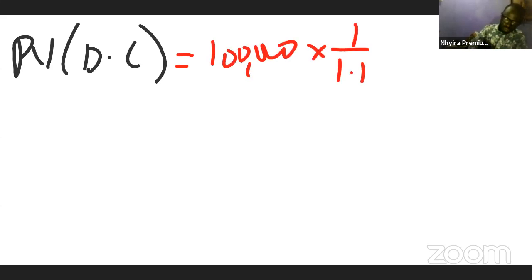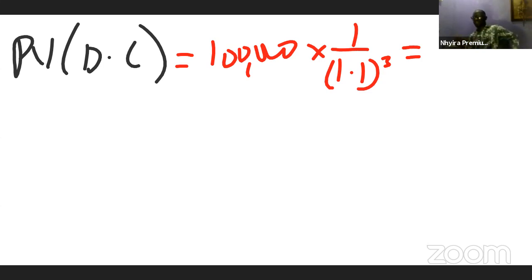So the first thing is the present value of the decommissioning cost, DC for decommissioning cost. And that's going to be 100,000 times 1 over 1.1 exponent 3. 1.1 because the cost of borrowing or the cost of capital of the company is 10%.